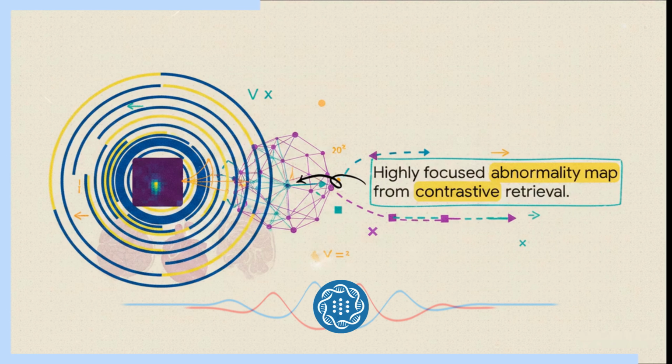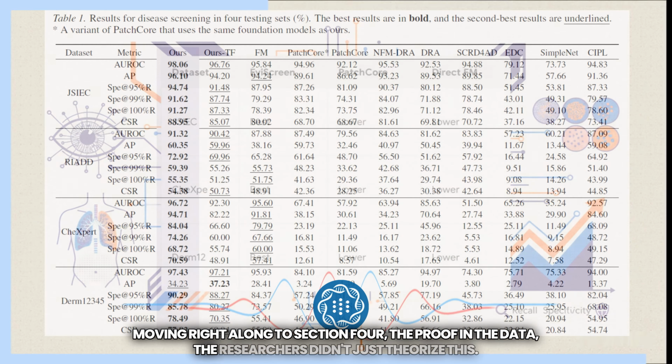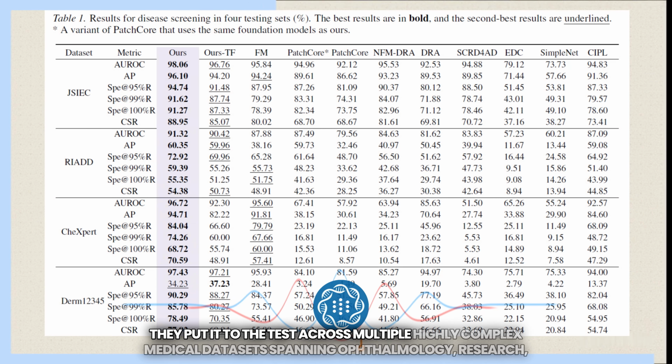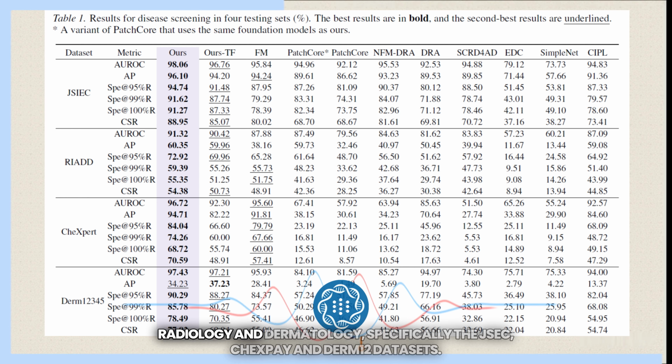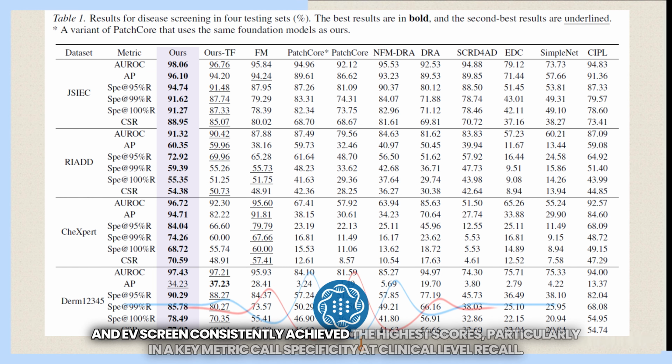Moving right along to Section 4, the proof in the data. The researchers didn't just theorize this. They put it to the test across multiple, highly complex medical datasets spanning ophthalmology, radiology, and dermatology, specifically the JSEC, CheckSpay, and Derm12 datasets. They compared EviScreen against older deviation-based models like PatchCore as well as direct foundation models. And EviScreen consistently achieved the highest scores, particularly in a key metric called specificity at clinical level recall.